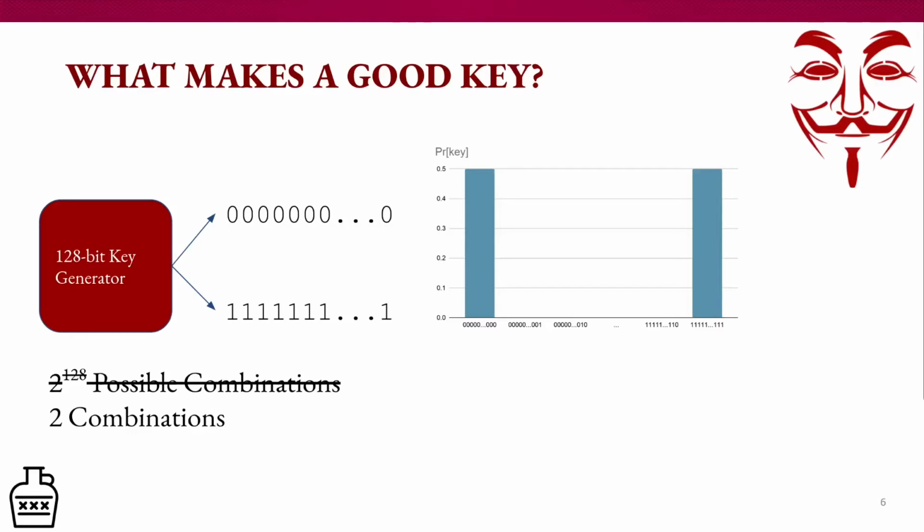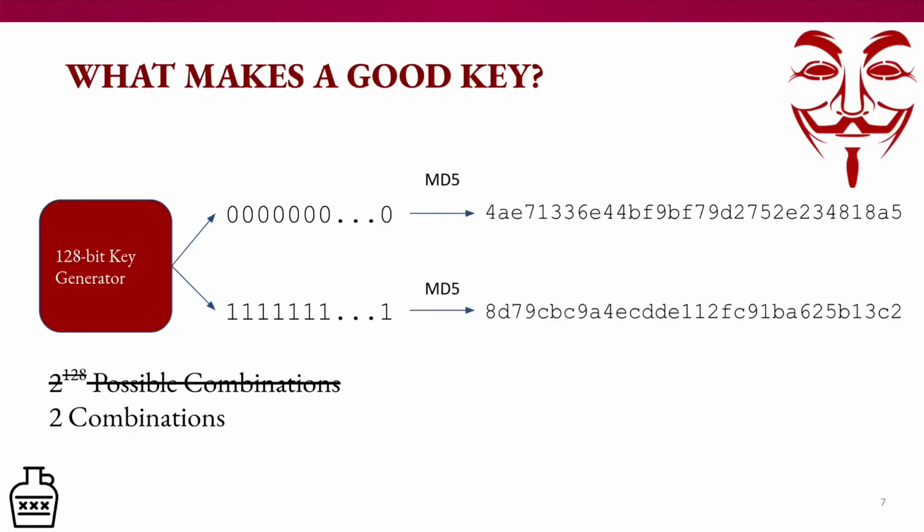A solution to this is using MD5 hashes. So you cover up the zeros and ones using an MD5 hash and then use that as your key, rather than using the actual number generated from the key generator. The issue is the adversary, all they have to know is that that's what's happening and then change their penetration strategy and still find a way in. It doesn't directly solve the problem of all zeros and all ones.